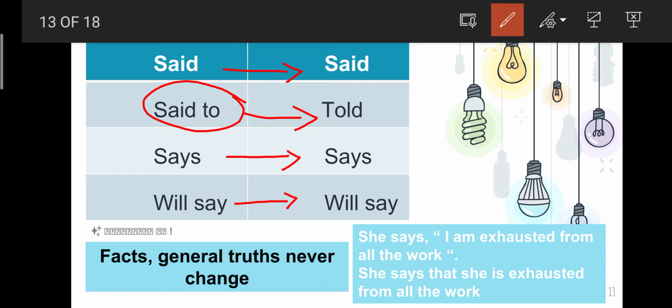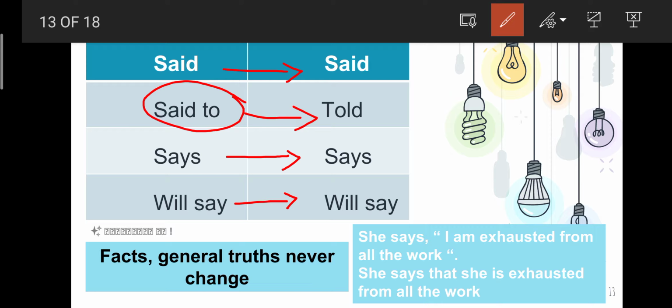Now the same sentence, we will change the reporting verb alone. Kavya said to me, "I am hungry." So "Kavya said to" will become "told." Kavya told me she was hungry. Whereas if the reporting verb "said to" is replaced by says or will say, then the reporting verb will not change in indirect speech.